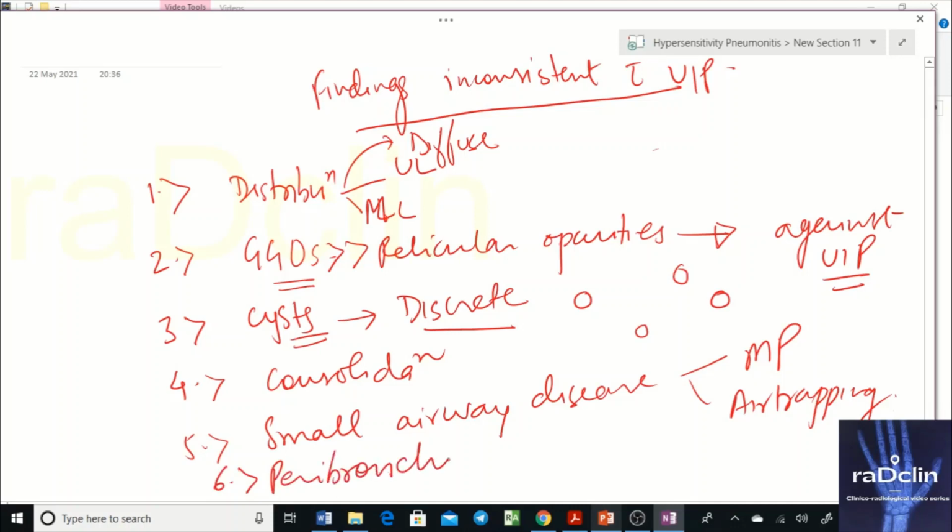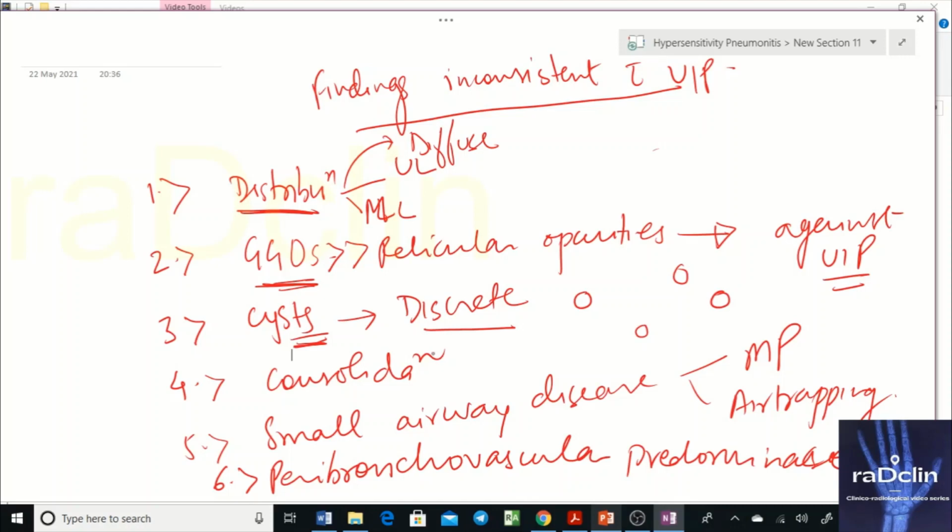This peribronchovascular predominance can also be seen in hypersensitivity pneumonitis. The distribution of hypersensitivity pneumonitis is characteristically mid lobe and upper lobe, or diffuse. Rarely do we see lower lobes getting affected. We have GGOs, and we have cysts also in hypersensitivity pneumonitis. Consolidation is rare in the subacute stage.